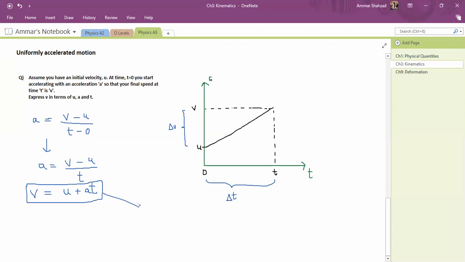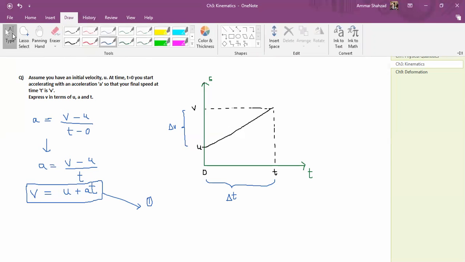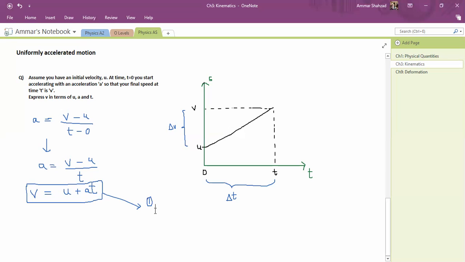So let me write it over here. This is our first equation. V is the final velocity. V stands for final velocity. So let me apply this. This is the first equation of motion. There are about 3 to 4 important equations of motion that we'll study in this chapter. This is the first one.